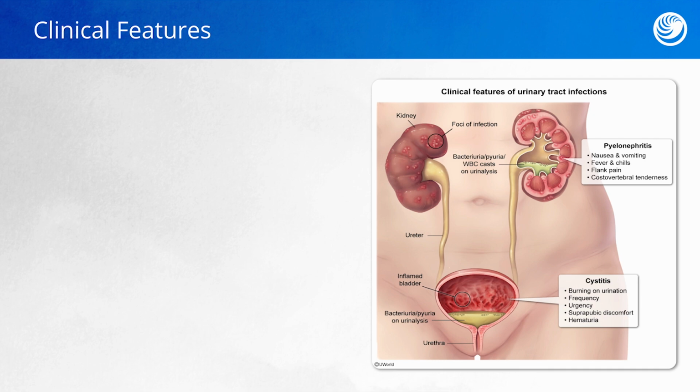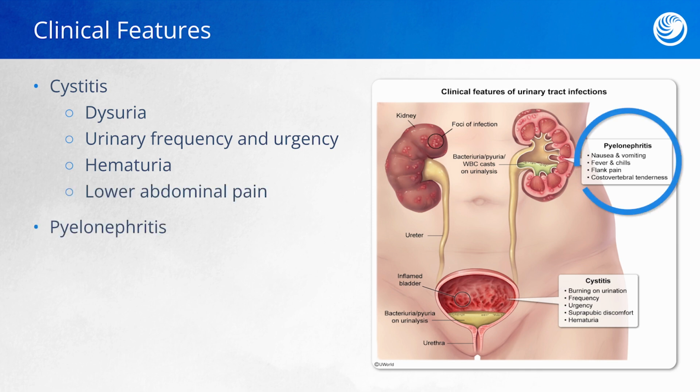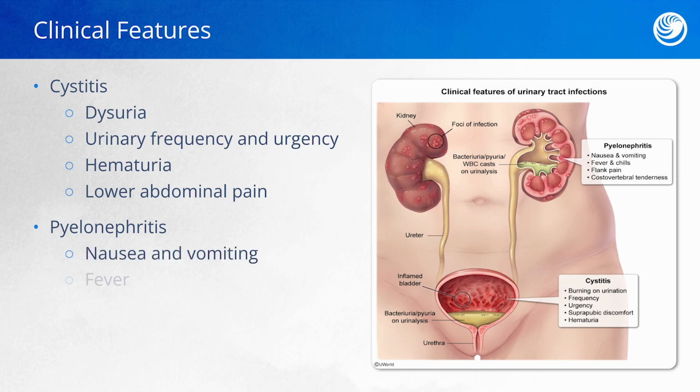All right, first let's talk about the clinical features of cystitis. So this is going to be the infection of the bladder and below. Dysuria, which is painful or difficult urination, is common, as well as urinary frequency and urgency. Hematuria, which is blood in the urine, is common, as well as the generalized symptom of lower abdominal pain. Pyelonephritis, which occurs when the infection travels up the ureters to the kidneys, can cause more generalized symptoms, such as nausea and vomiting, fever, and flank pain.